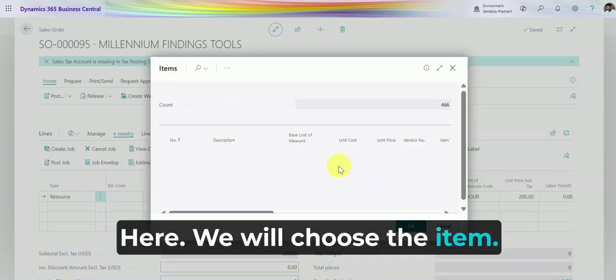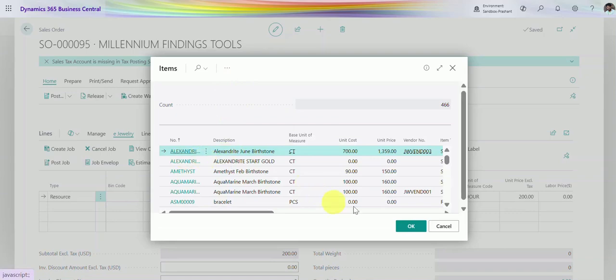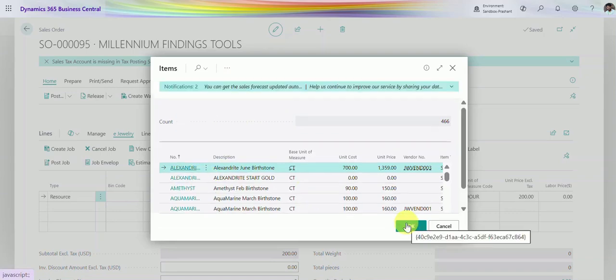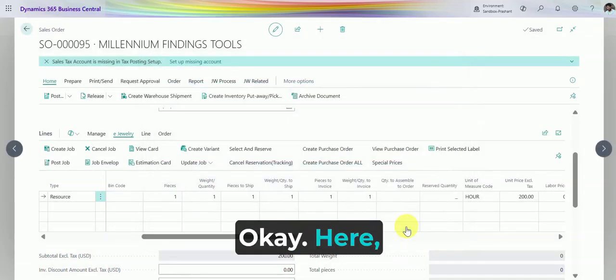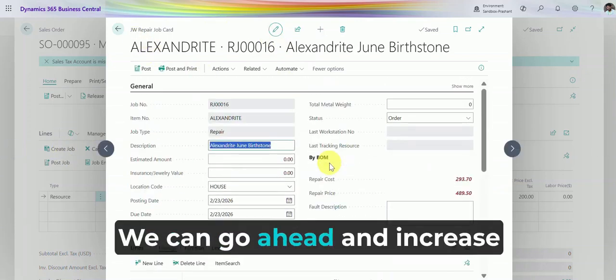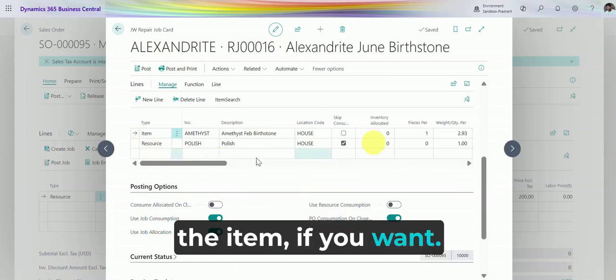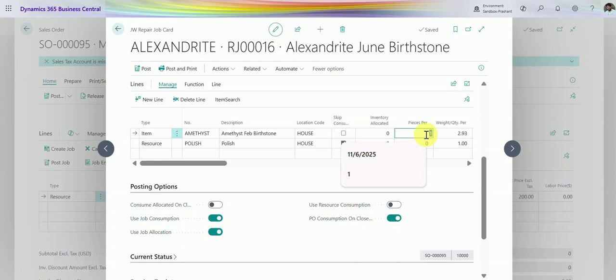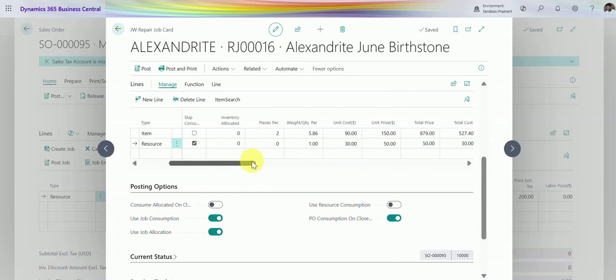Here, we will choose the item. Okay. Here, a repair job is created. We have an item. We have a resource. We can go ahead and increase the item, if you want. Update the cost here.